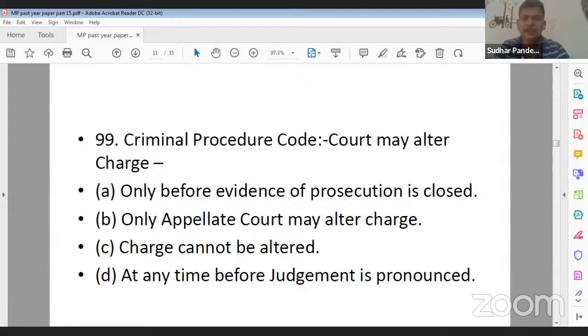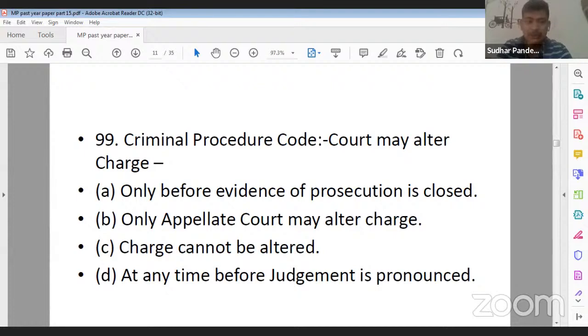Question number 99. Under the Criminal Procedure Code, the court may alter charges. Option A, only before the evidence of the prosecution is closed. Option B, only the appellate court may alter charges. Option C, charges cannot be altered in any circumstances. Option D, at any time before judgment is pronounced. So regarding alteration of charges, if you read section 216 of the Criminal Procedure Code 1973, you will know that the court may alter the charges at what time. So what should be the correct answer? Yes.